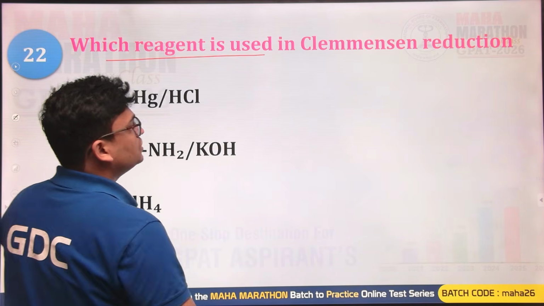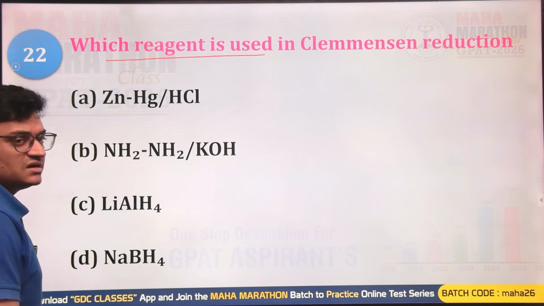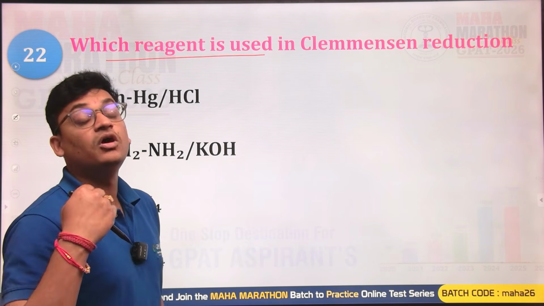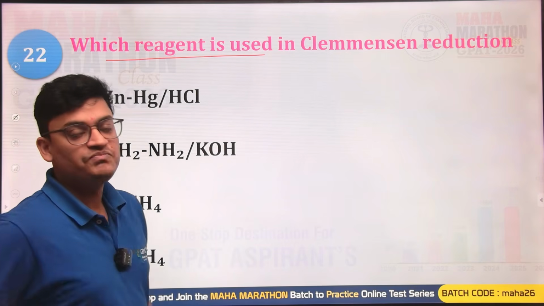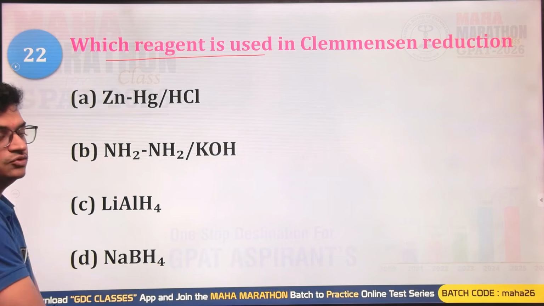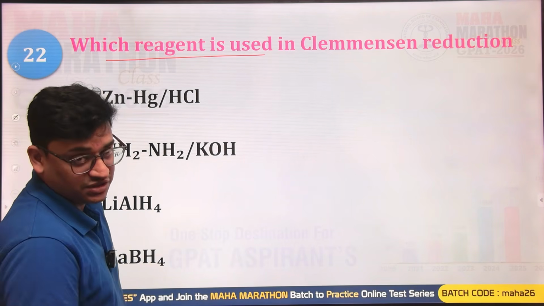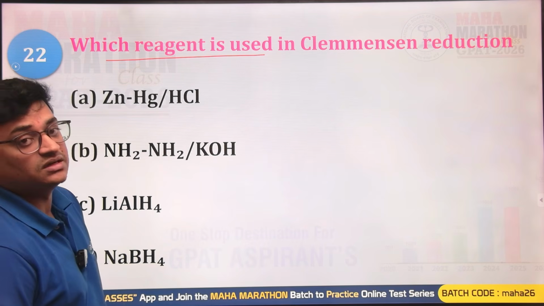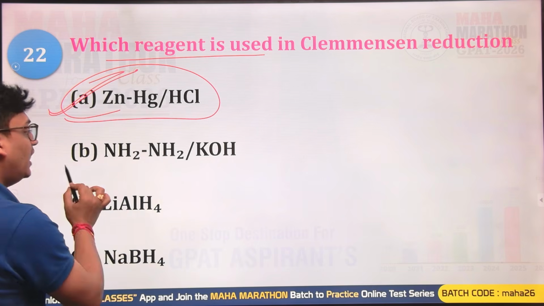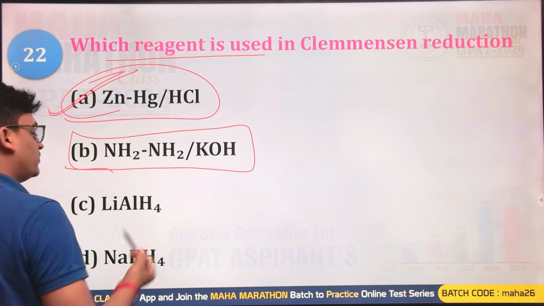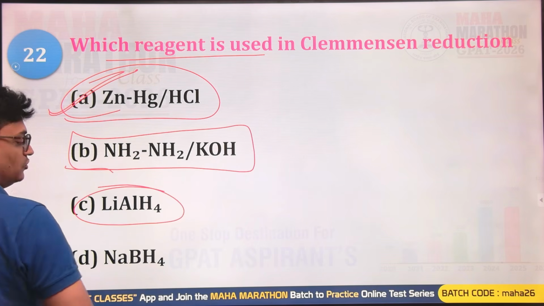Which reagent is used in the Clemmensen reduction reaction? Clemmensen reduction reaction, that is used for the what? Reduction of the carbonyl compounds, aldehydes or ketones, into the respective alkanes, and this reaction uses what? Zn-Hg, that is zinc amalgam with concentrated HCl. So zinc amalgam and HCl, yes, that is correct. This is for the Clemmensen. And NH2NH2 in the base, that is for the Wolff-Kishner reduction. Lithium aluminum hydride, no, this is not for here.